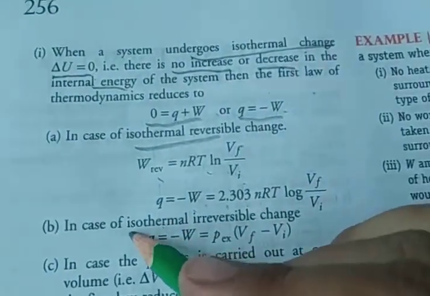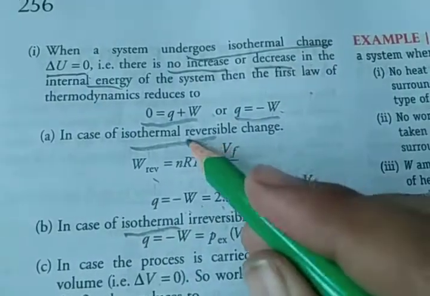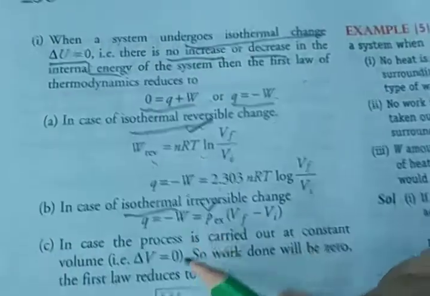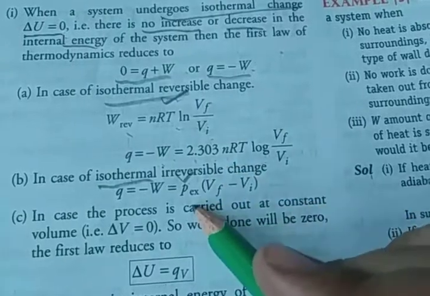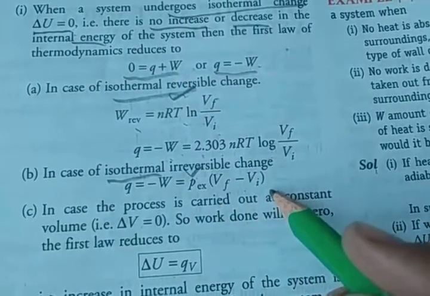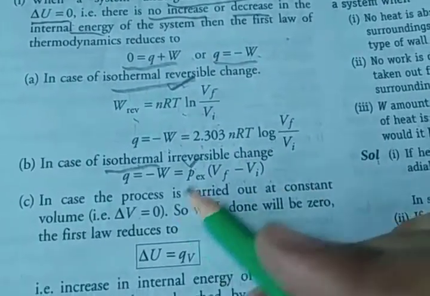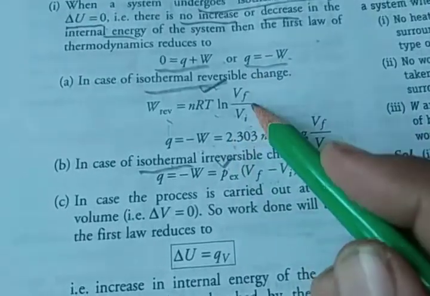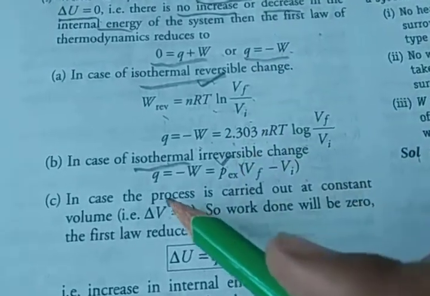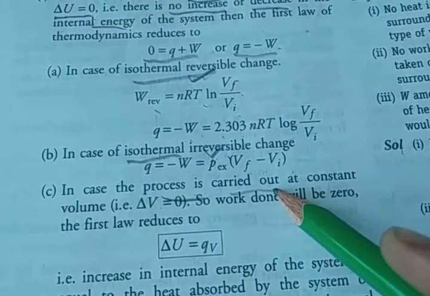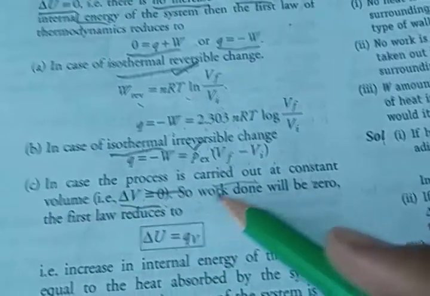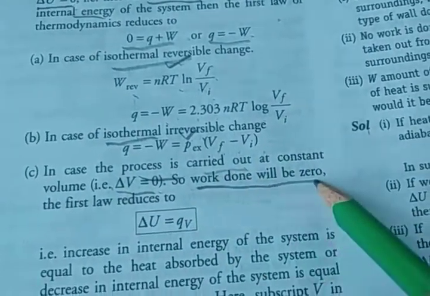This is the reversible case, and this is the irreversible. For irreversible, the formula is Pex (Vf minus Vi). And in case the process is carried out at constant volume, delta V is equal to 0, so work done will be 0.